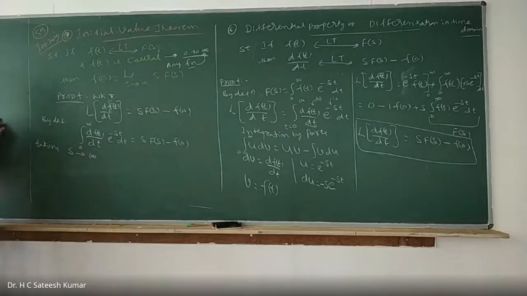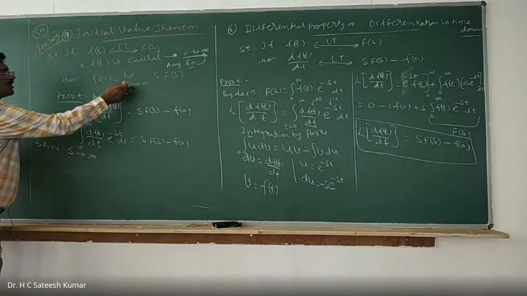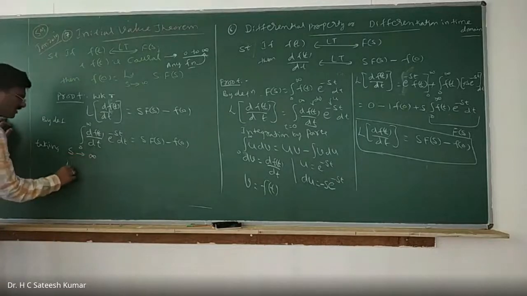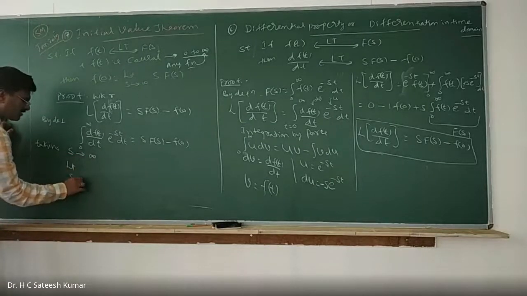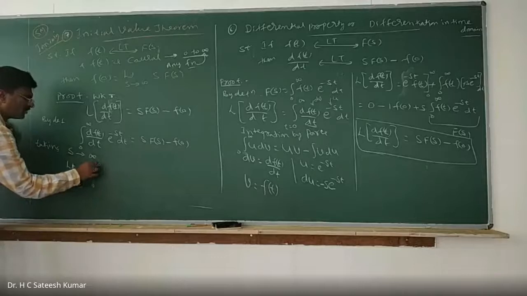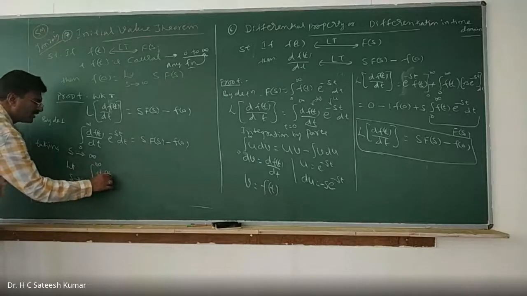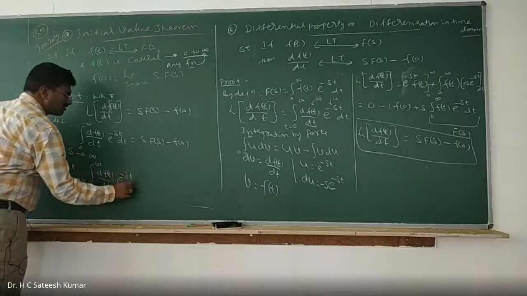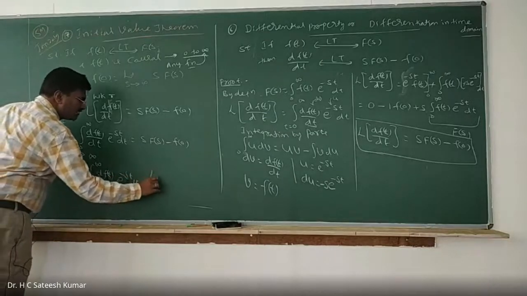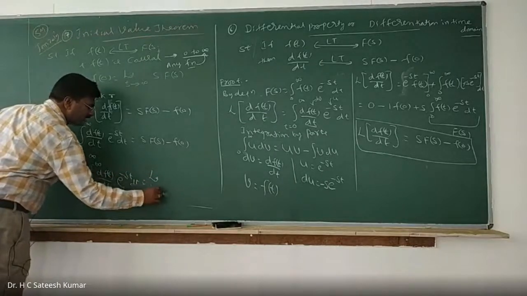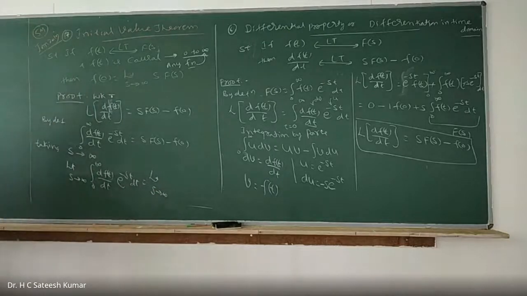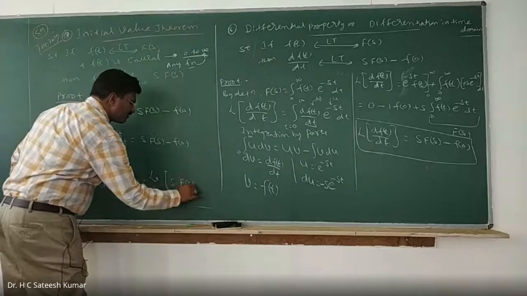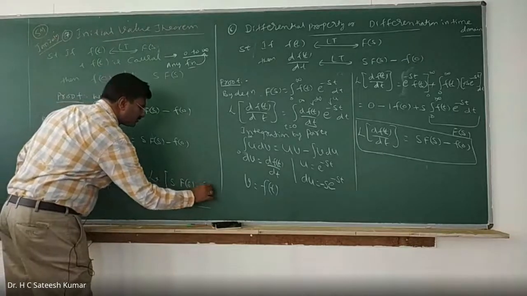Limit as s tends to infinity on both sides, because we want s tends to infinity. So therefore, what will I get? Limit as s tends to infinity, integration from 0 to infinity, df of t divided by dt into e to the power of minus st dt is equal to limit as s tends to infinity, s into F of s minus f of 0.